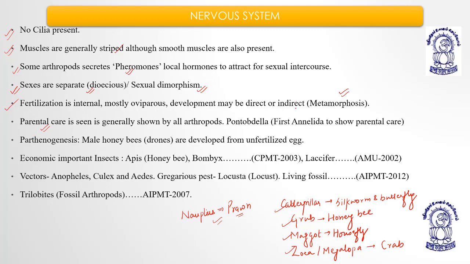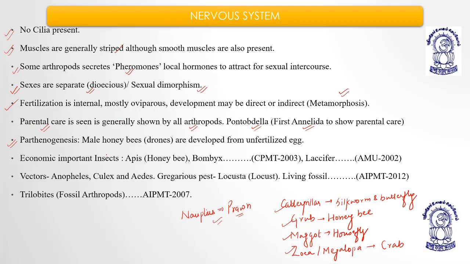In phylum Annelida, there is only one member, Pontobdella, which shows parental care, meaning it protects the eggs from predators and helps them to hatch. Parental care is seen in all arthropods. All arthropods protect their eggs from getting destroyed by different kinds of predators.